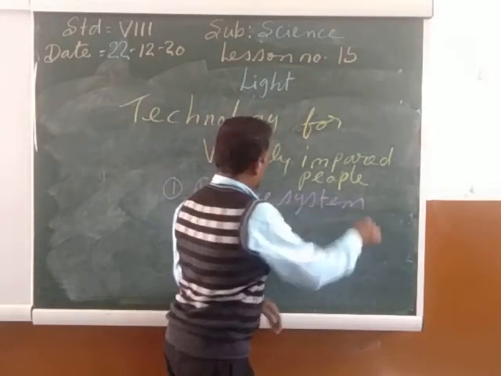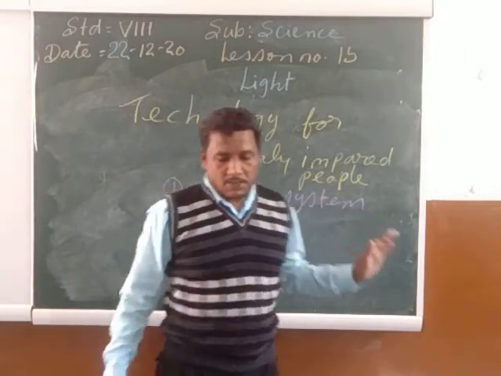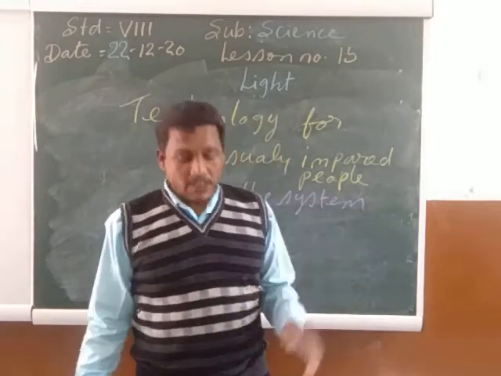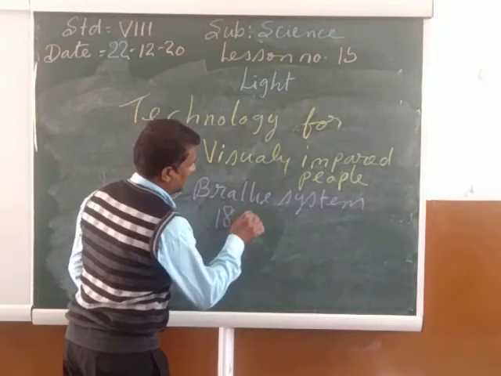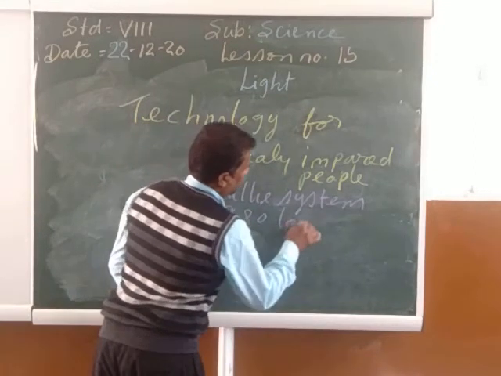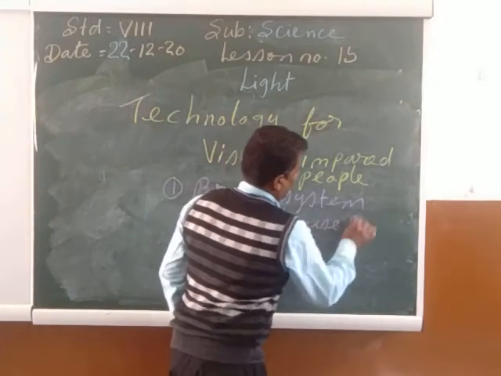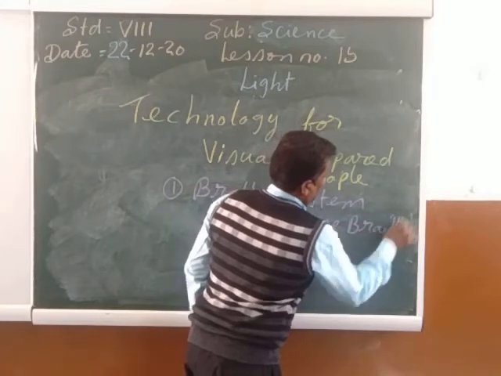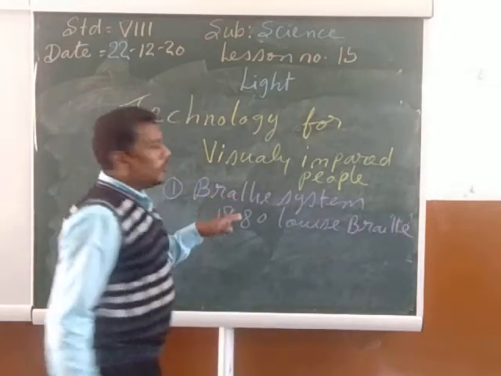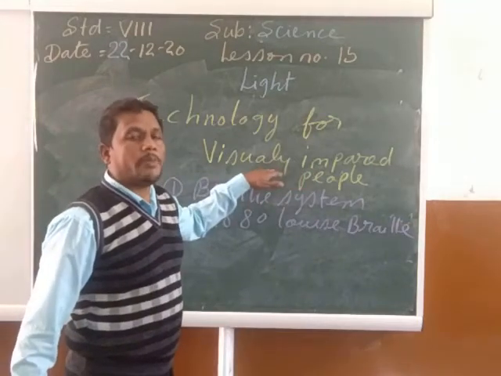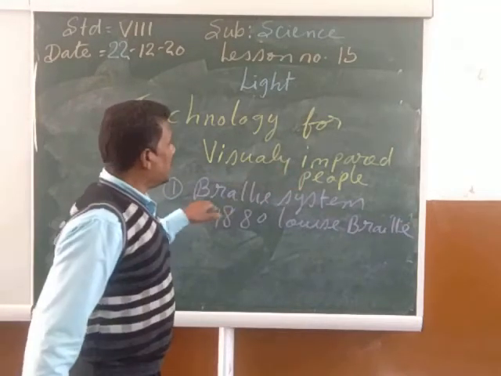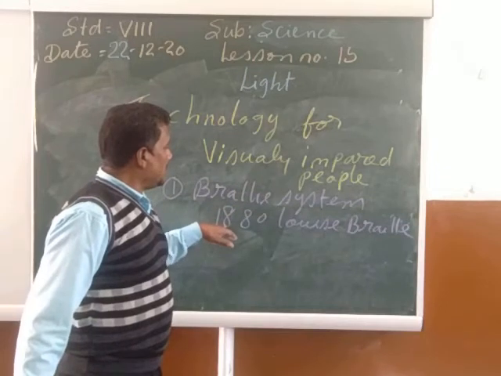Braille system. This Braille system was developed by Louis Braille. So my child, one of the technologies for the visually impaired people or the blind people to read is the Braille system.